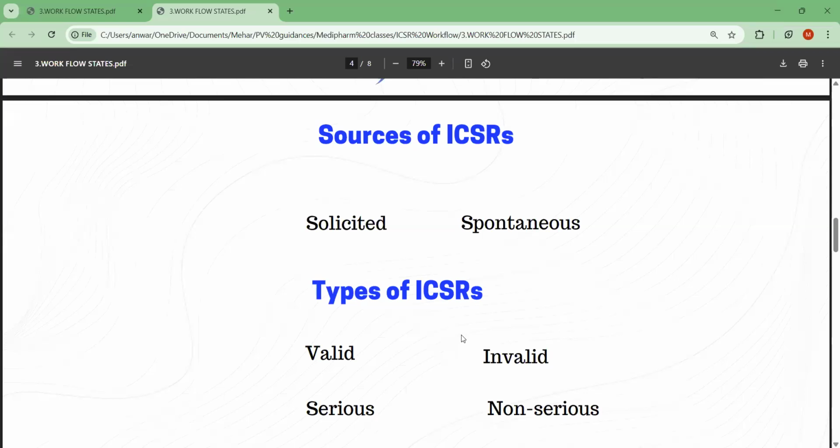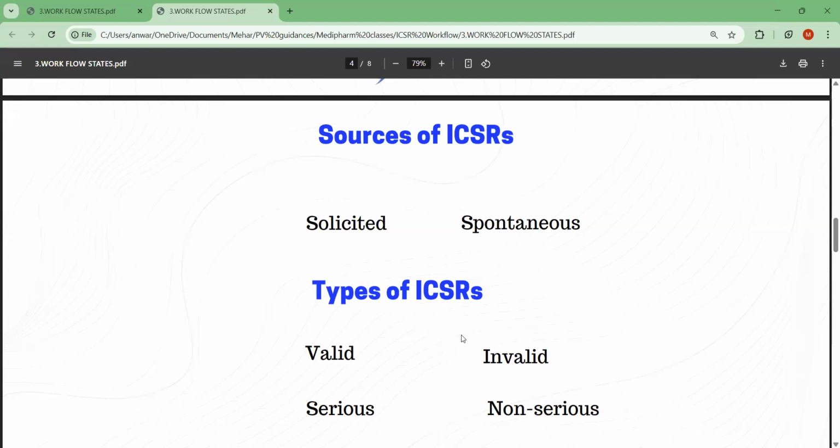This is very important. This slide is very important from an interview point of view. So for an ICSR to be valid, it should have a patient identifier, subject identifier, reporter identifier, an identifiable product, and an adverse event or a reaction.